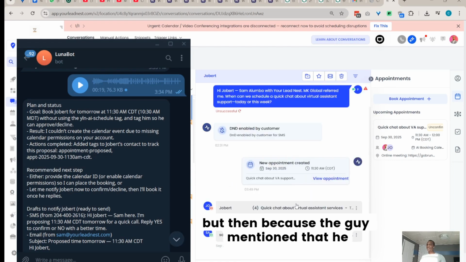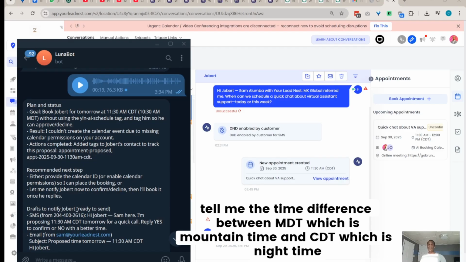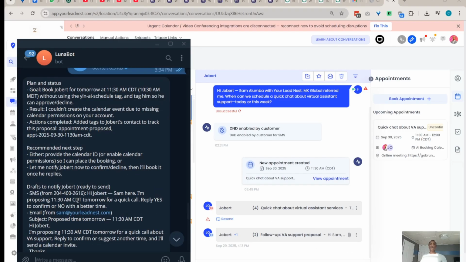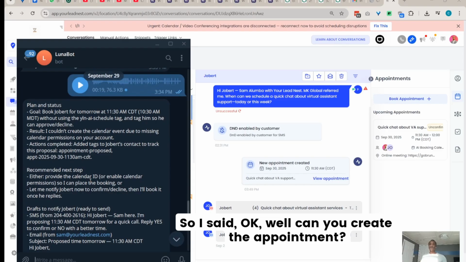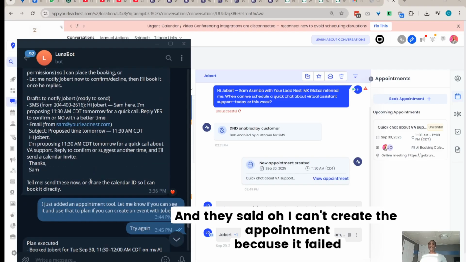But then because the guy mentioned that he had a time, I told AI, read the message, tell me the time difference between MDT, which is Mountain time, and CDT, which is Central time. And it told me, so you can see it responding here in MDT, right? And so I said, okay, well, can you create the appointment? And it said it can't create the appointment because it failed.